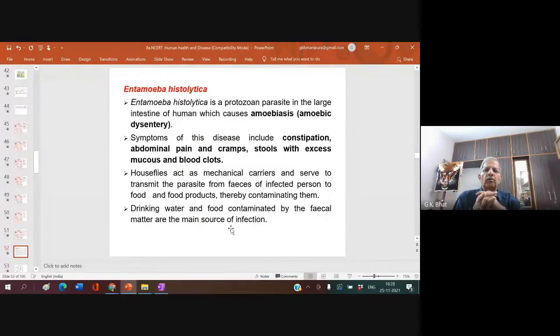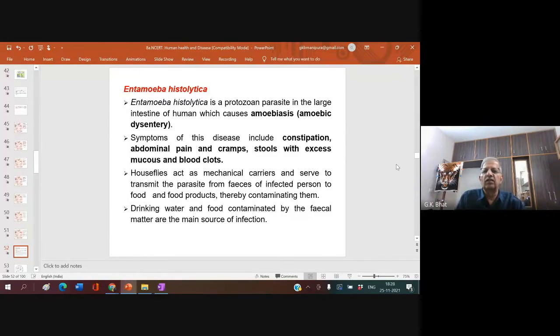Entamoeba histolytica is a protozoan parasite in the large intestine of humans which causes amoebiasis, amoebic dysentery. You know there are two types of dysentery. One is what is called a loose motion. Another one is the loose motion with blood passing in it. So amoebic dysentery is slightly different from your diarrhea.